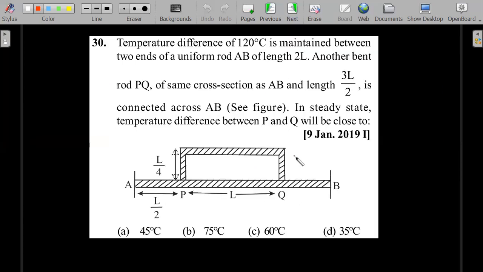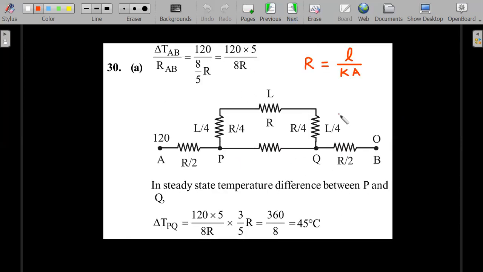Straightforward. Let's move forward. Series parallel combination questions, right? Again, this is pure Ohm's law type of solution. So I think you should be able to read this question on your own and apply the concept. From A to B, if the heat is flowing and you've made a bridge kind of thing, you should be able to say this is a resistor, this is a resistor, this is a resistor, and complete the circuit, use your series and parallel ideas, and you should be able to get the answer. Here's a solution for that. Use R is L by KA and write all these resistances in terms of R.